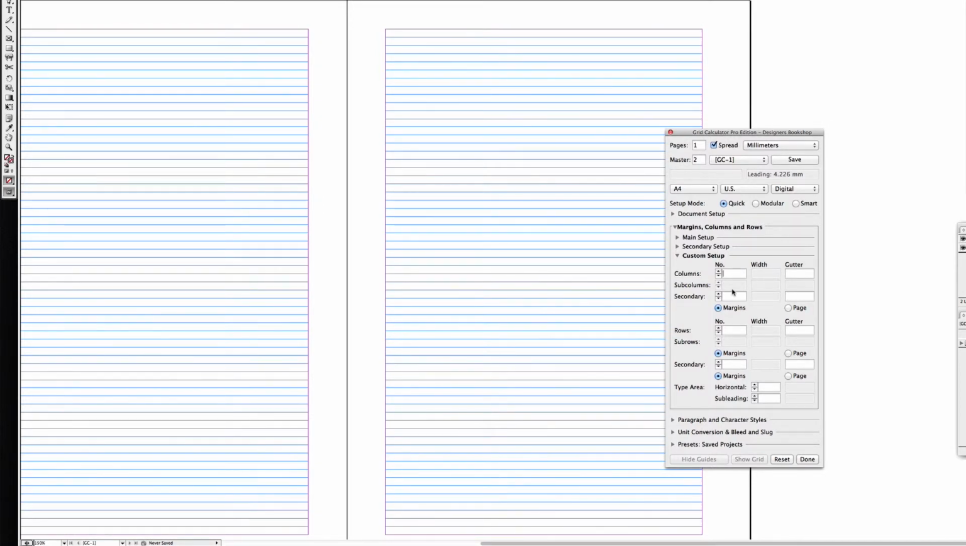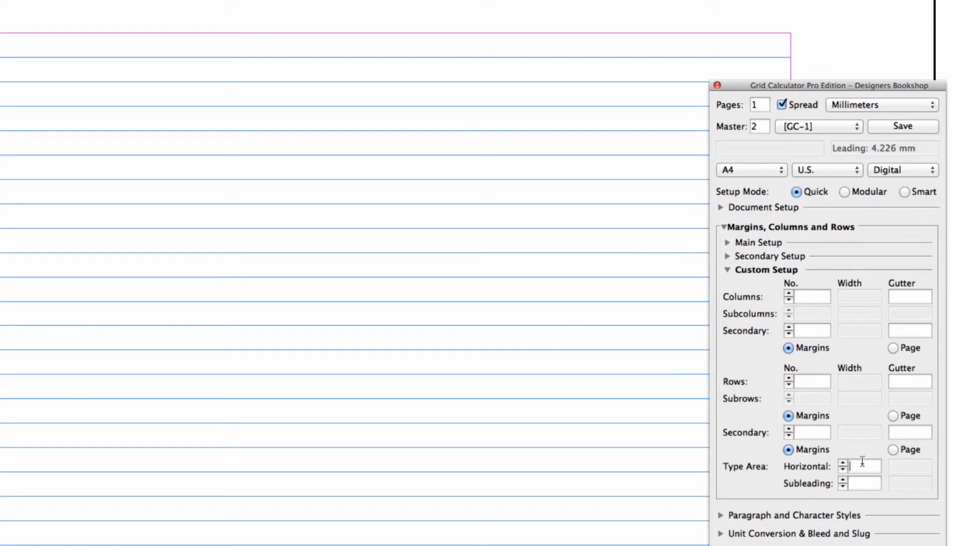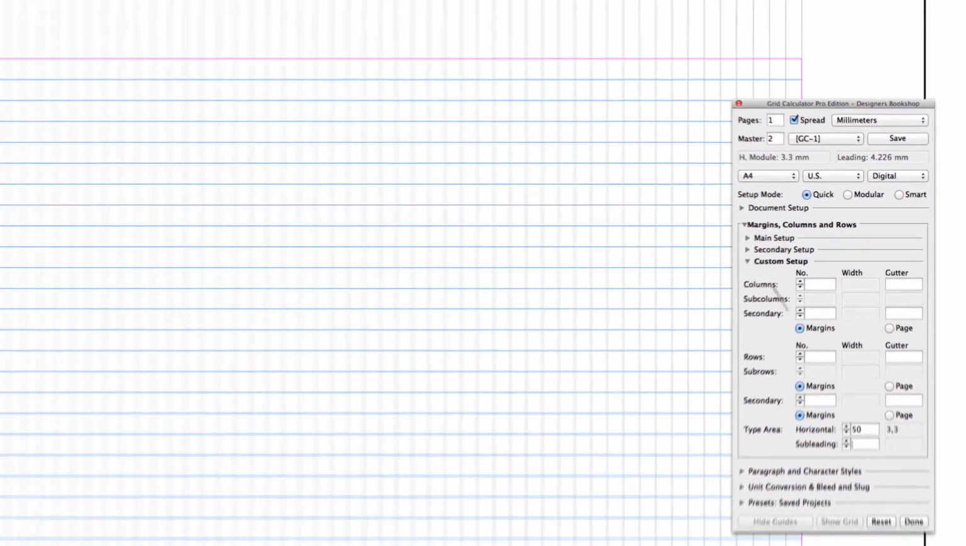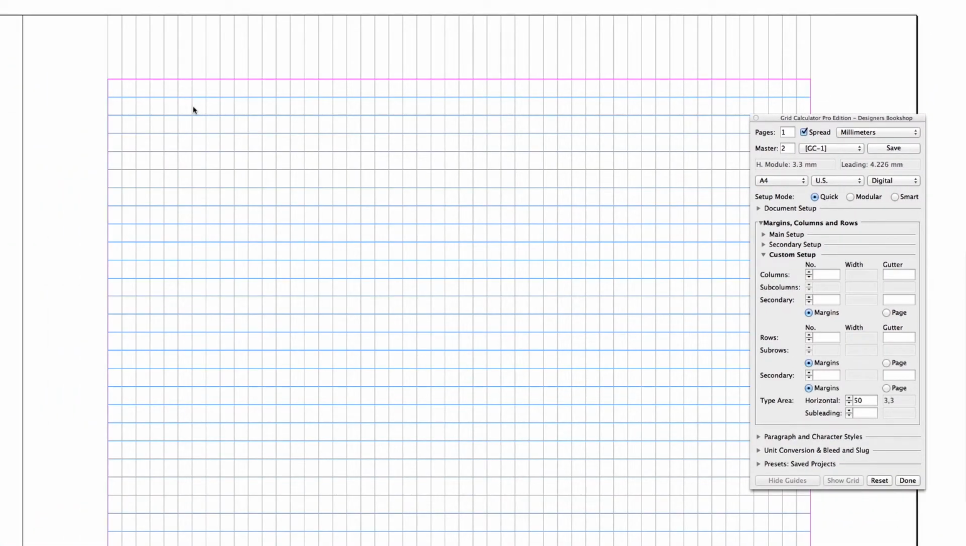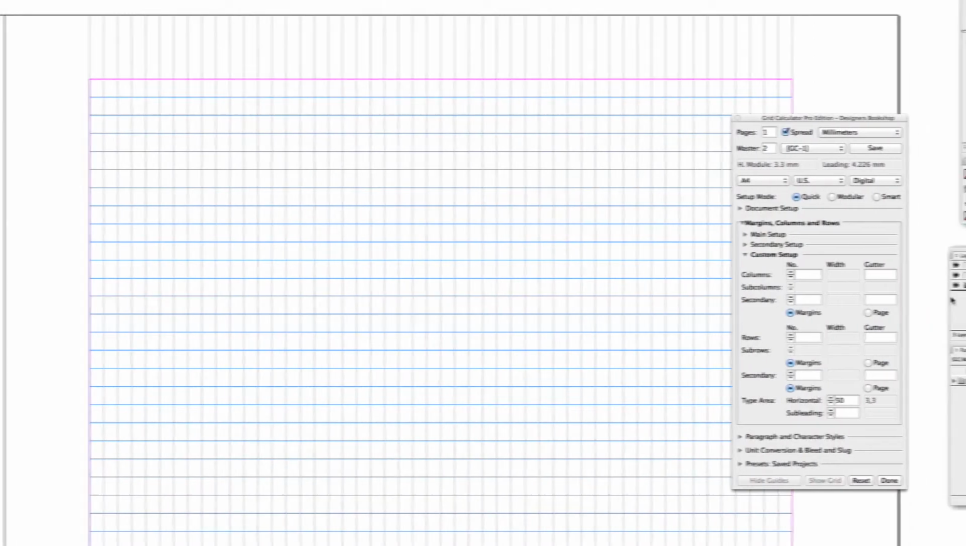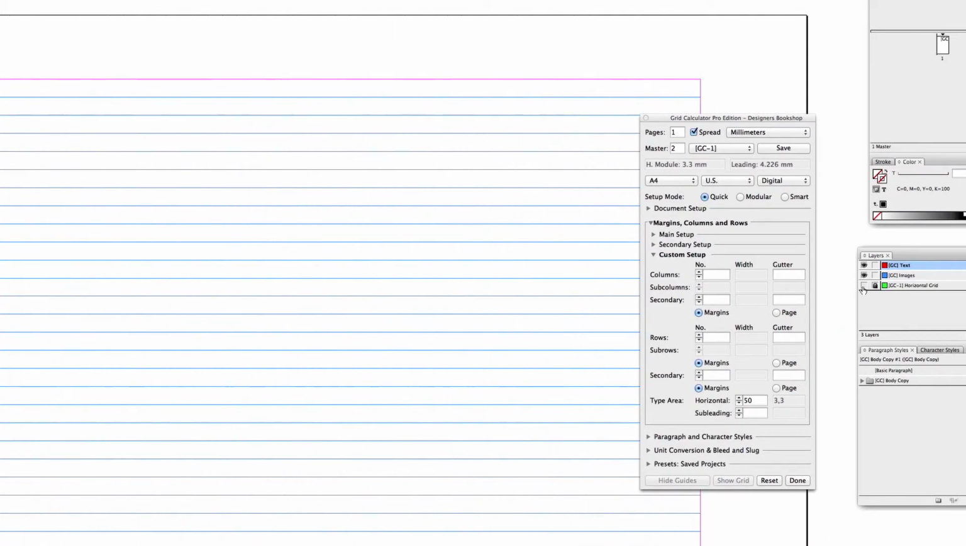and here's the cool part that you normally can't create in InDesign unless you do a lot of manual setups, and that is the type area grid. Let me show you how that works. For example, I can decide that I want to split this type area horizontally 50 times, and it just creates these guides for me and applies them on a layer.